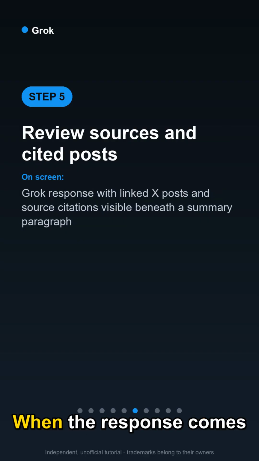When the response comes back, do not just read the summary, scroll through the cited posts and linked sources. Grok will often surface actual X posts it pulled to support its claims, and clicking through those lets you verify the sentiment is real and not a fringe opinion. This review step is non-negotiable before you share anything with a client or leadership team.